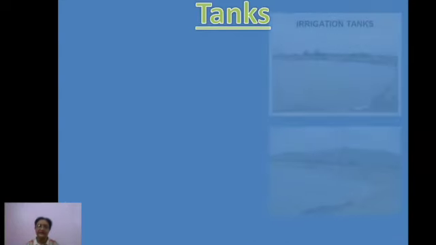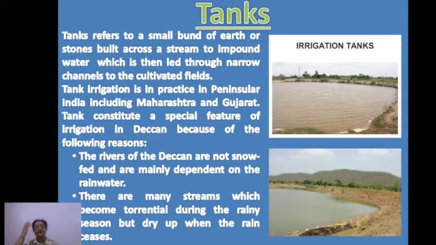Now the next one is tanks, and basically these are called irrigation tanks. Tanks refer to a small bund of earth, or a depression on the earth, or stones built across a stream to impound water, which is then led through narrow channels to the cultivated fields. So tank irrigation is in practice in peninsular India, including Maharashtra, Gujarat and so on.